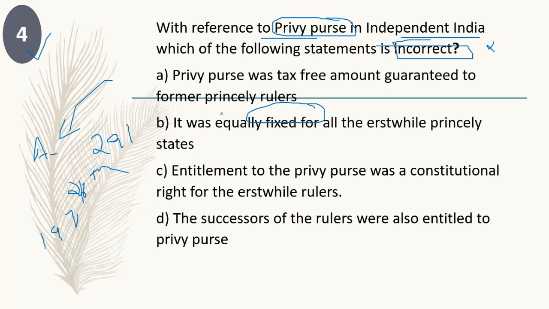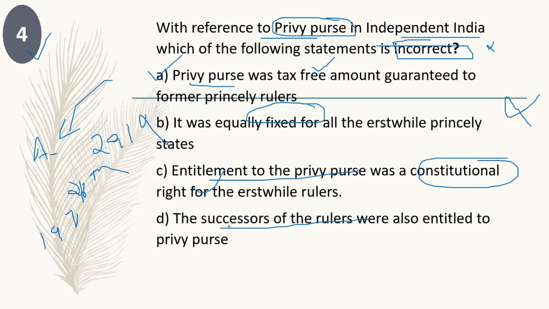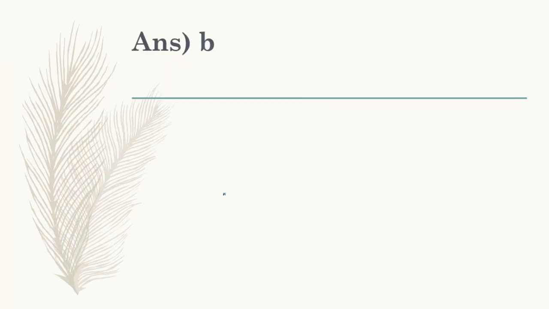So there are four options given. The first one says the privy purse was a tax-free amount guaranteed to former princely rulers. This is correct. It was equally fixed for all erstwhile princely states. No, it is wrong. Entitlement to the privy purse was a constitutional right. Yes, it was. The successors of the rulers were also entitled to the privy purse. Yes, it is. Answer is B.